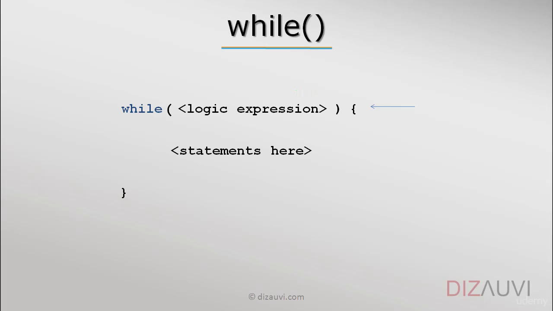If it evaluates to true, then again all the statements in the code block are executed one by one. And this keeps on happening until the logic expression evaluates to false, in which case the control comes out of the while loop to the next statements if there are any.